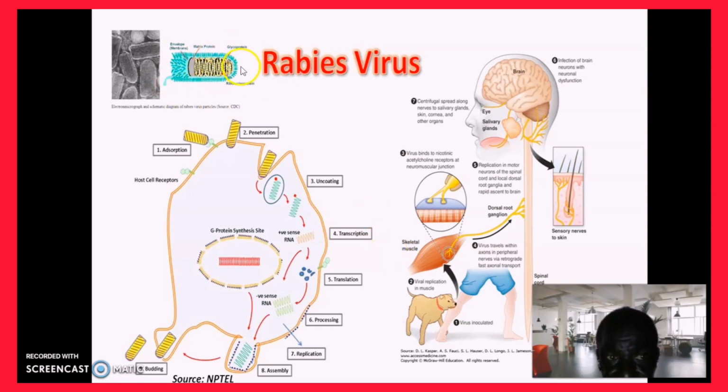This is the shape of the virus. It's a very bullet shape, you can see, and this is the electron micrograph showing the bullet shape of the virus. Then what you are seeing inside is the ribonucleoprotein.